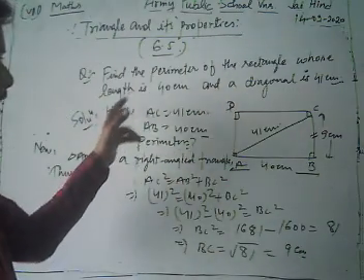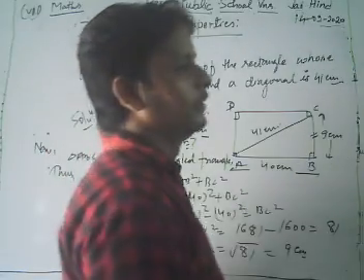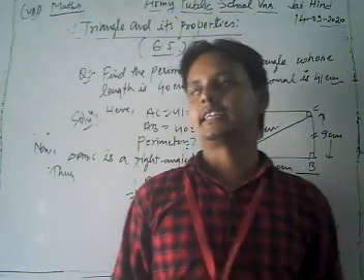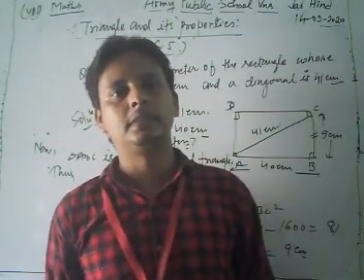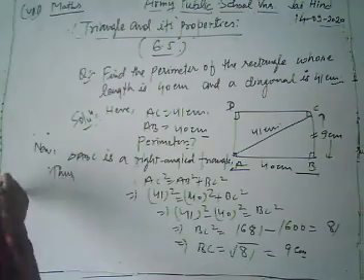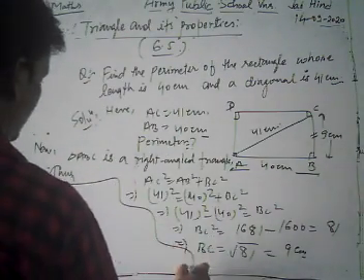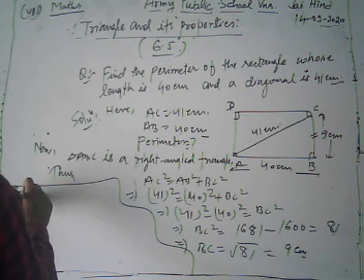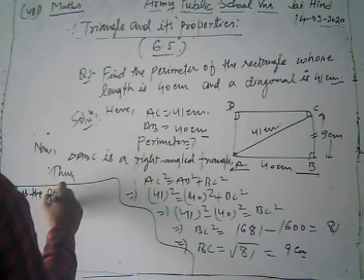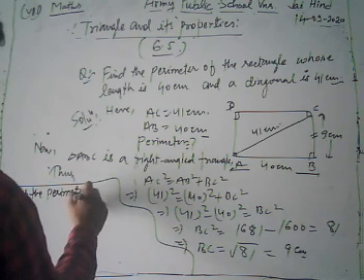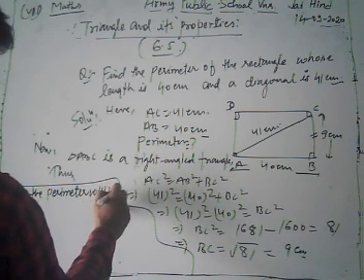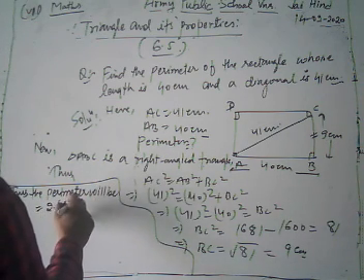Now what we find? Dear student, we find the perimeter of the rectangle. Dear student, we know that the perimeter of the rectangle is equal to 2 into length plus breadth. Now look, thus the perimeter will be 2 into length plus breadth.